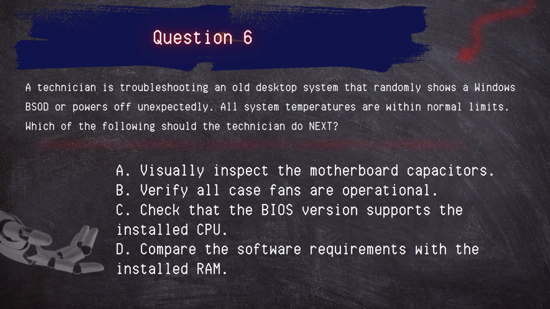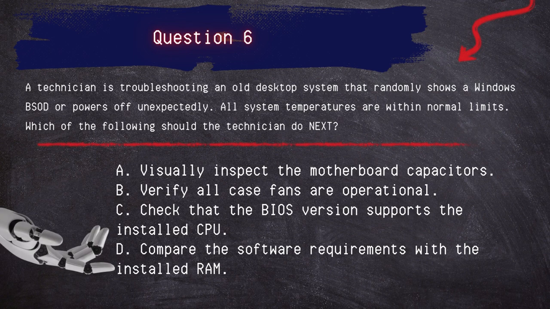Question 6. A technician is troubleshooting an old desktop system that randomly shows a Windows BSOD or powers off unexpectedly. All system temperatures are within normal limits. Which of the following should the technician do next? Visually inspect the motherboard capacitors, verify all case fans are operational, check that the BIOS versions support the installed CPU, compare the software requirements with the installed RAM.